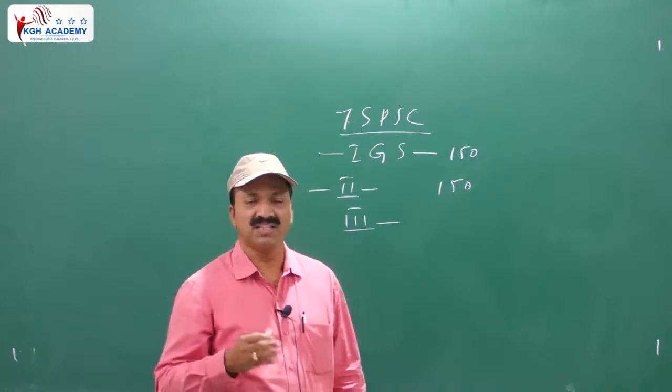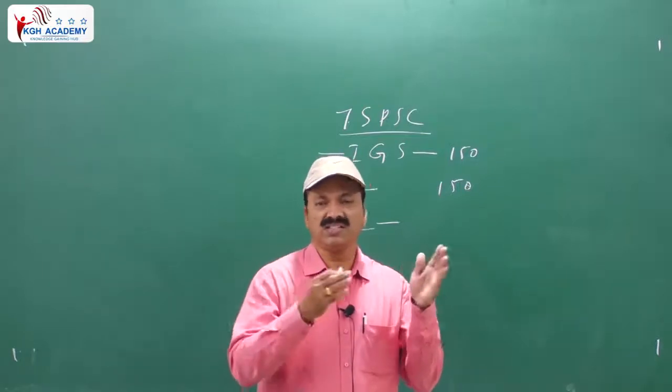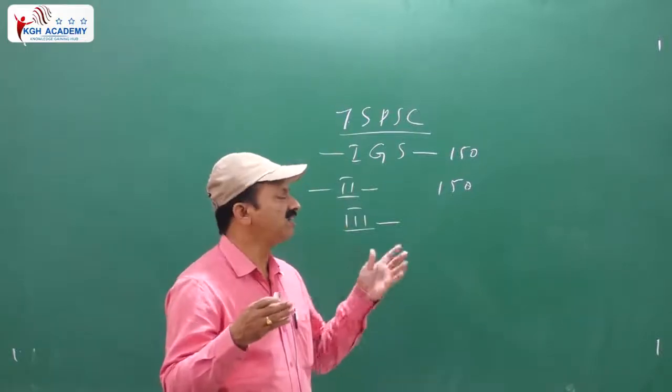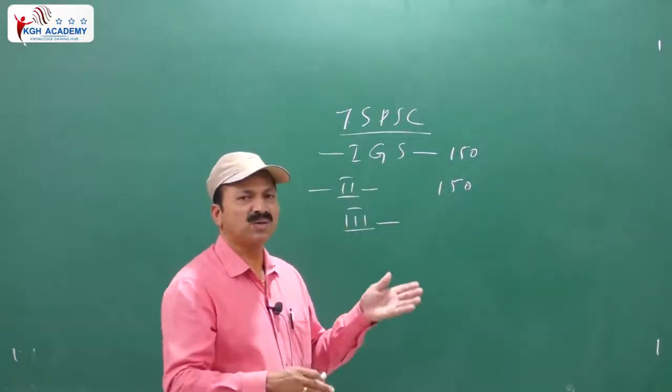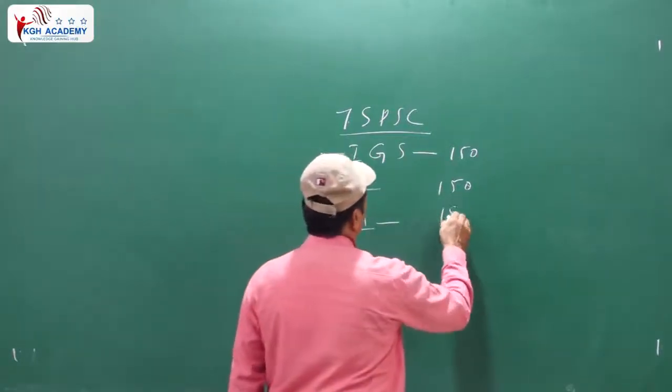We have to see 1952 to 56, then Andhra Pradesh came into force on 1st November 1956. 1956 to 2014 we have to see combinedly, and after bifurcation we see it separately. This paper is also for 150 marks.